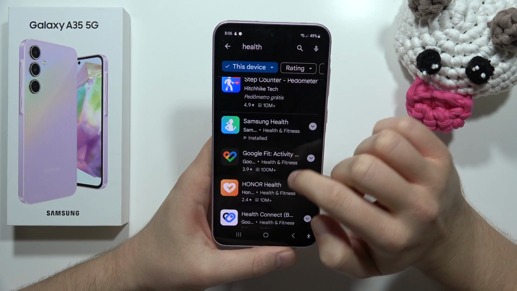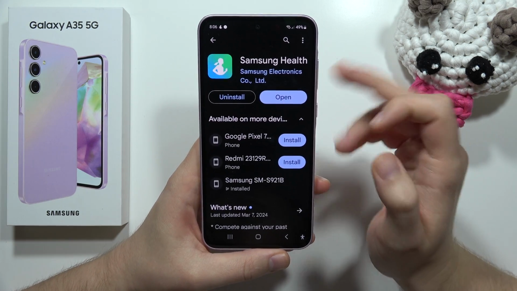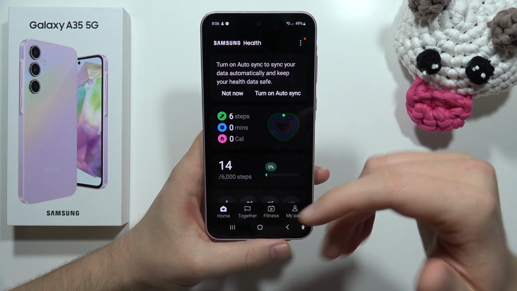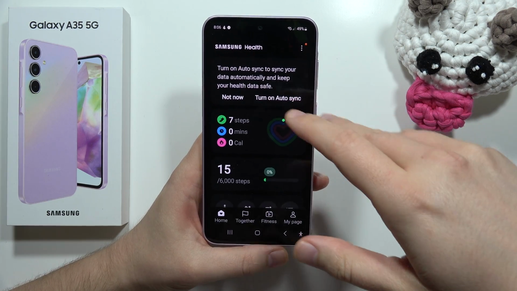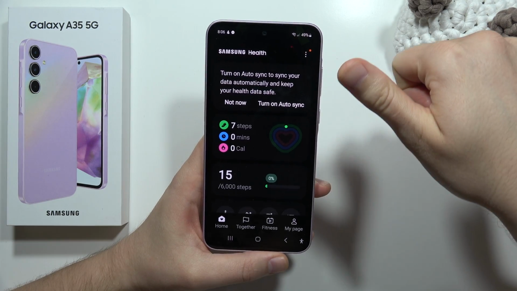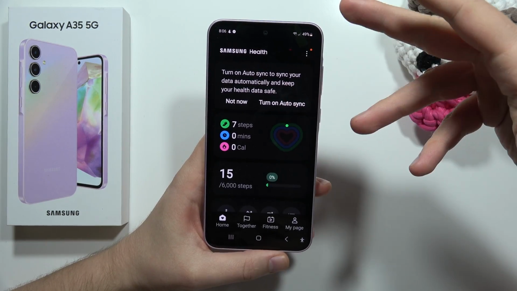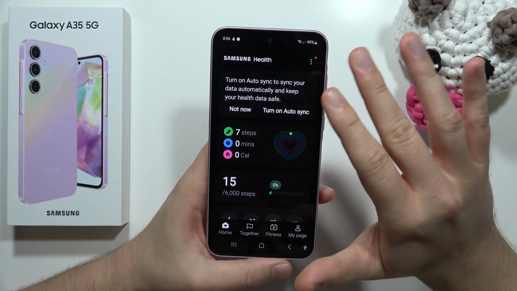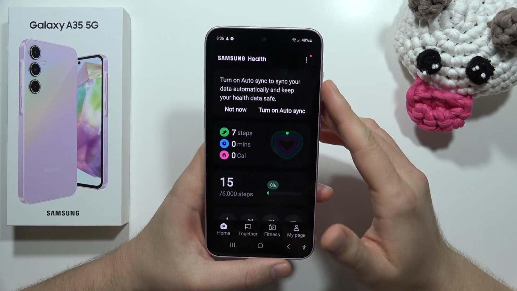Now from this, just find this Samsung Health application and download it. After this, you have to open it. In my case, it's already set up, but you will get some requests. So we have to accept all of these permissions for the location, for Bluetooth and other stuff. You just have to accept everything. You don't have to worry about anything. It's all fine. This is the legit Samsung application.